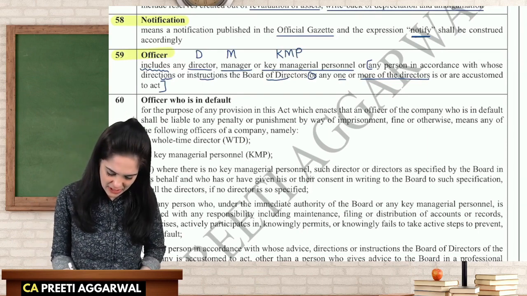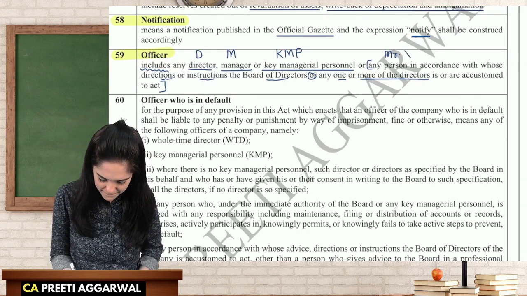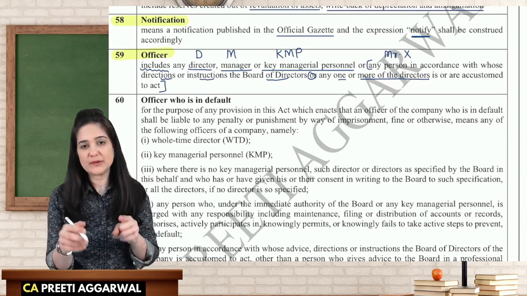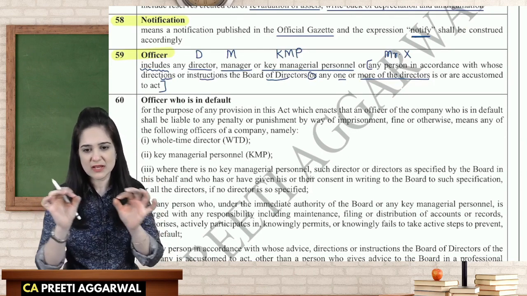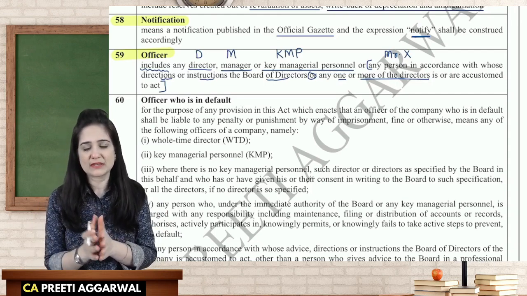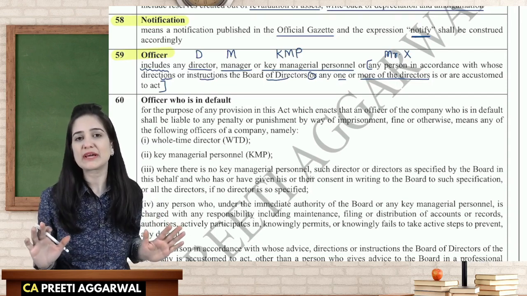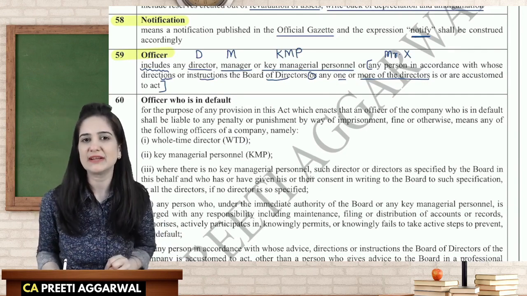So let's say that we are talking about Mr. X. In accordance with whose direction, it means we consult Mr. X. We means the board of directors, or maybe one or more directors. They consult Mr. X before taking any decision, that Mr. X will be considered as an officer.